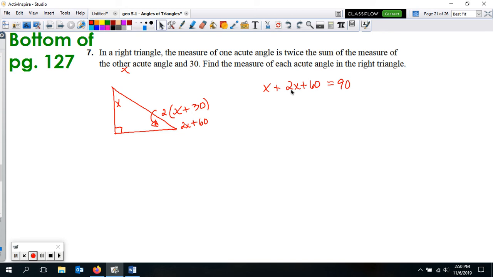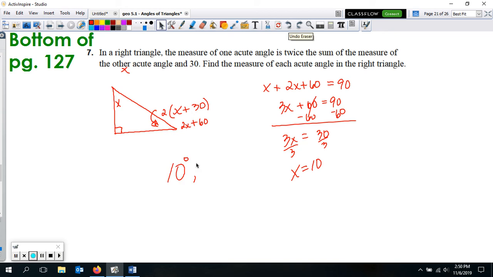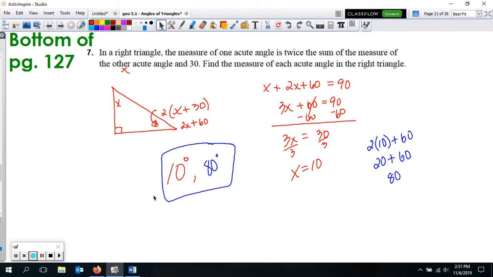Now solve this. Combine like terms to make 3x, and subtract 60 from both sides. That cancels it here. Now we get 30 on this side, so 3x equals 30, divide by 3, so x is 10. That tells us one of the acute angles is 10 degrees. For the other acute angle, we put 10 in here, times it by 2, add 60. So 2 times 10 is 20, and 20 plus 60 is 80. So the other acute angle would be 80 degrees. There's our two acute angles, 10 degrees and 80 degrees.